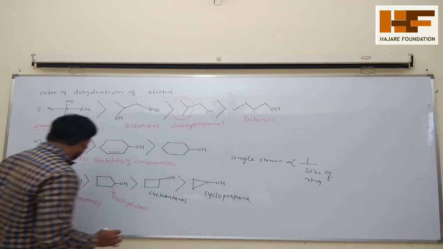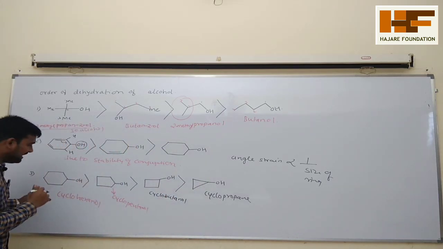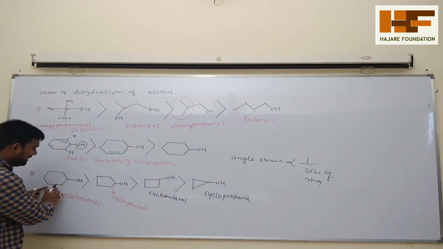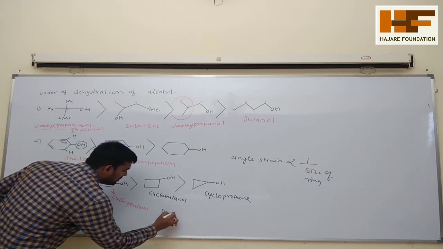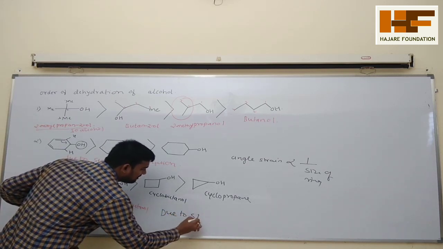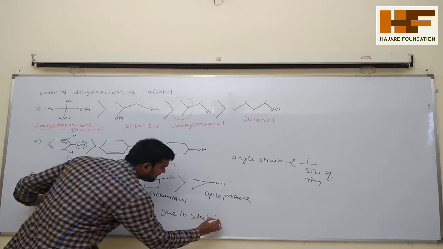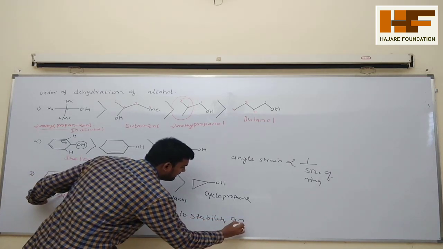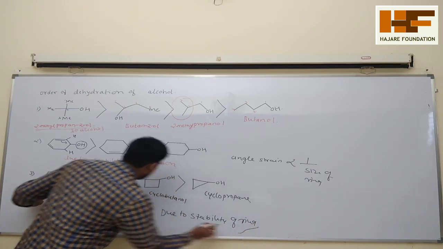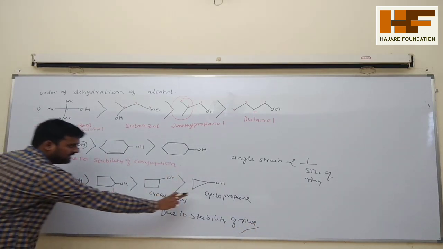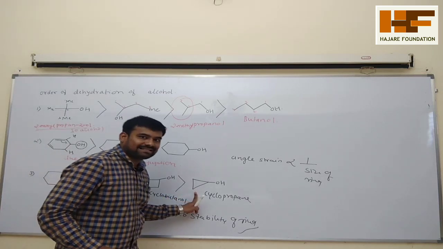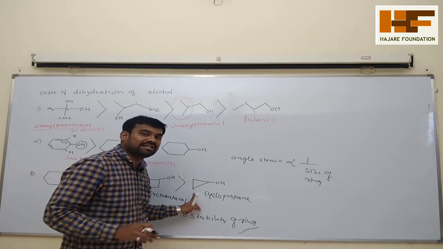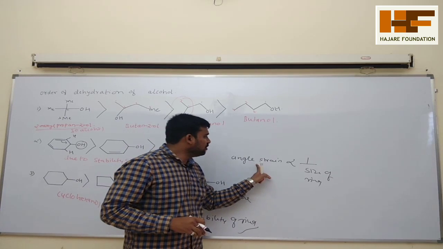Okay, so what is the reason behind that? See, this alcohol easily undergoes dehydration because of the stability of the ring. This is a more stable ring as compared to cyclopropane, because the bond angle is very small, so the bond strain is more.